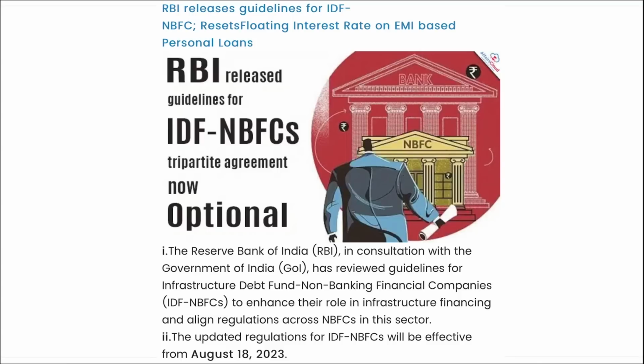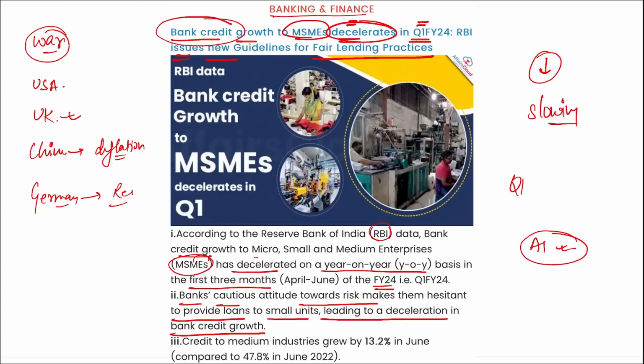Next is, here remember some data also, correct. Here the credit to medium industries grew by 13.2% in June compared to 47.8% in June 2022, and credit to medium industries grew by, remember how much, 13.2%.